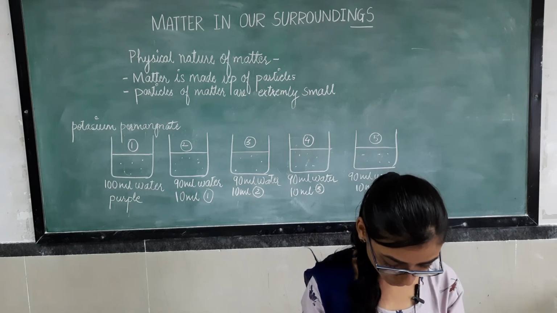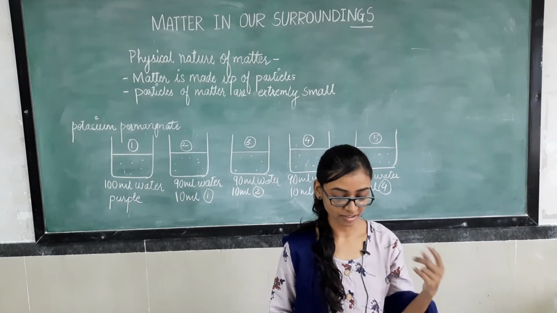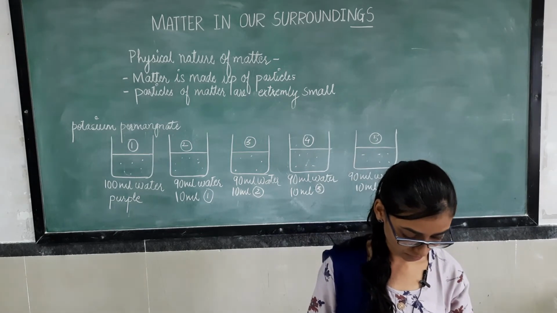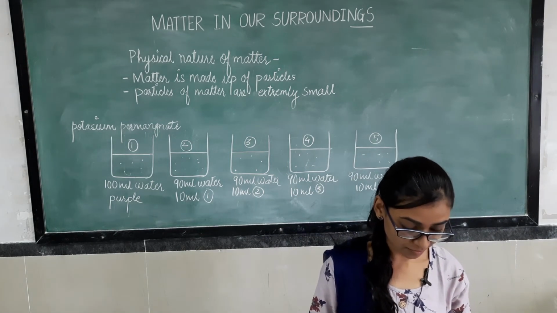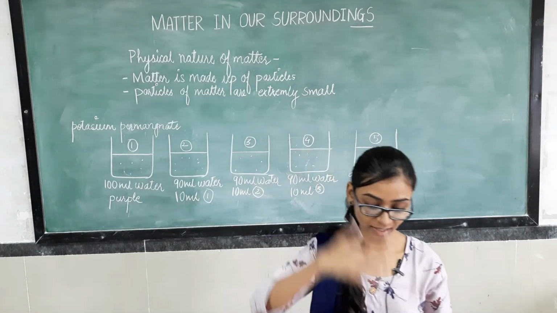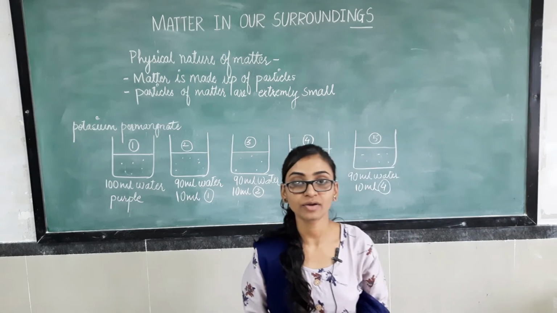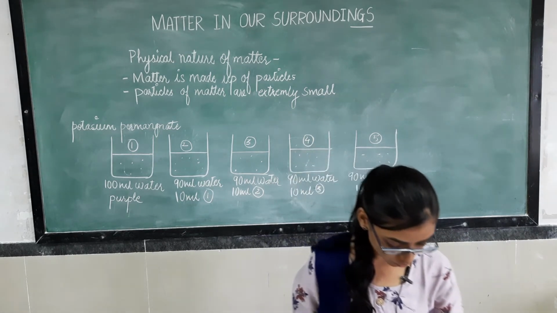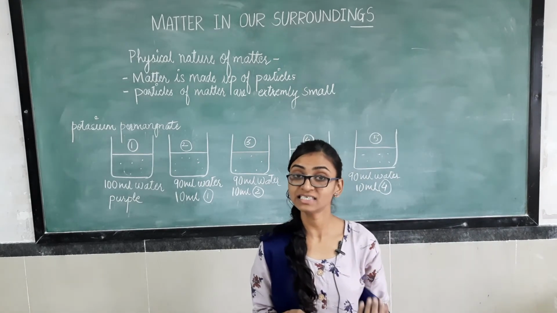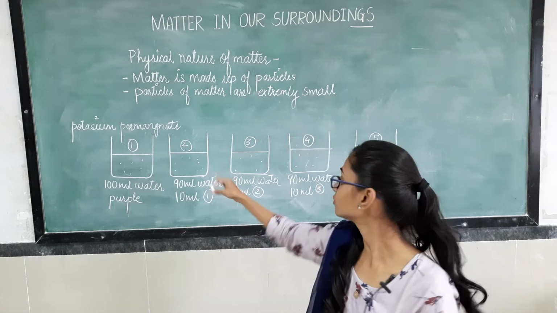When we keep on diluting, the color is fading. This is because we are taking some particles from one beaker to another, and another to another. That's why the color is getting faded. So this proves that particles of matter are extremely small in size and they can move from one place to another.